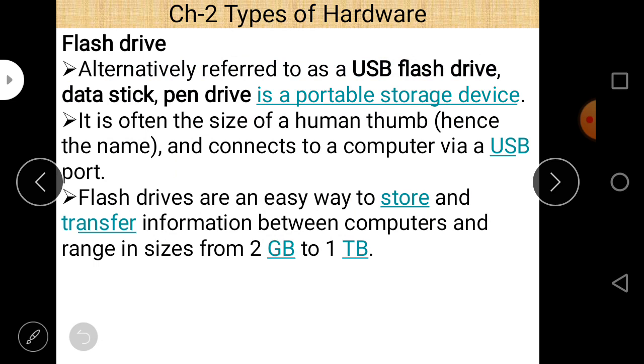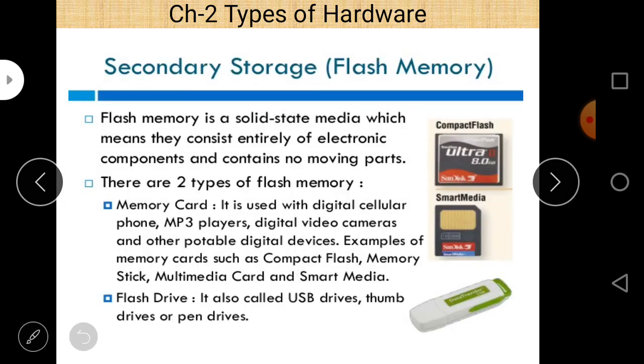So that's why they are the most important. As far as size is concerned, it is 2 GB to 1 terabyte. The size is sufficient to store our data, and they are portable also, because they are only the size of a human thumb. They are called flash drives because you can read and write data directly into this type of device many times.